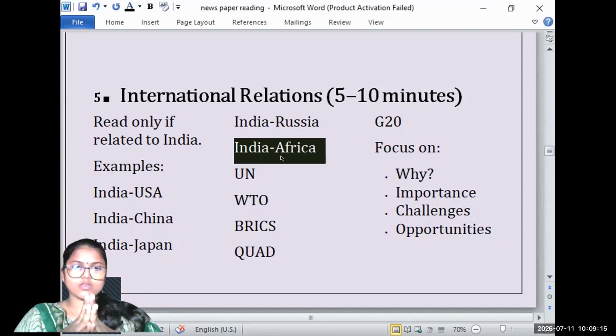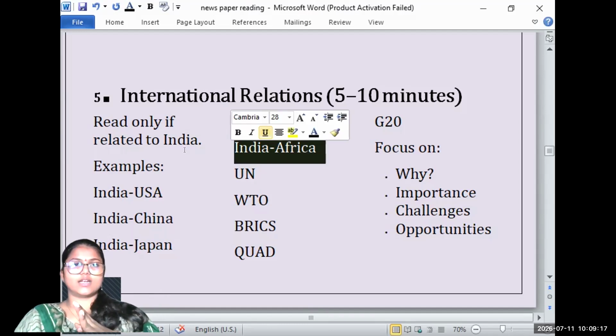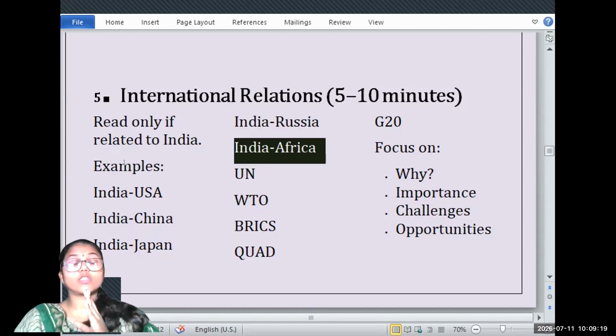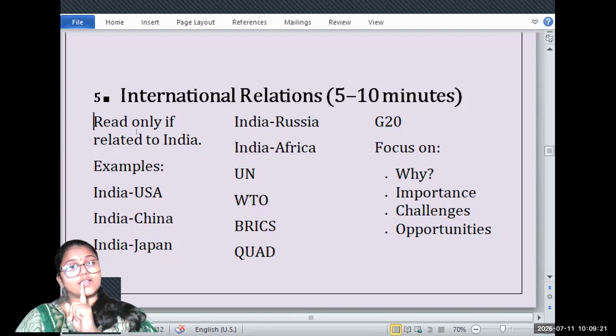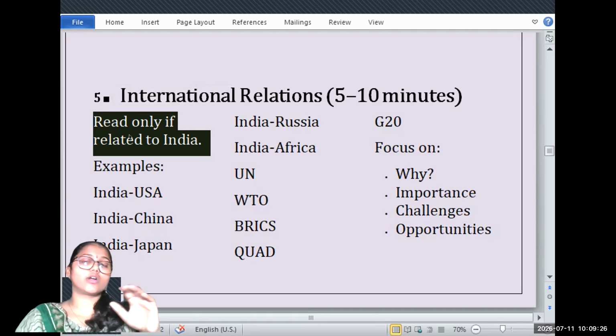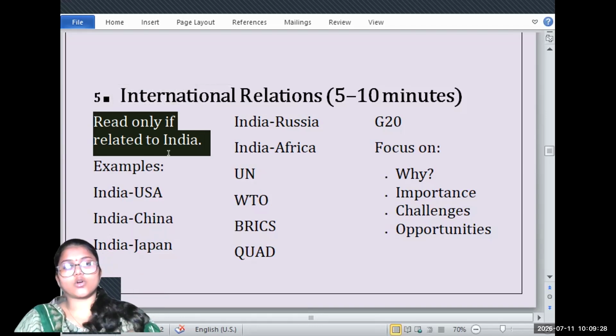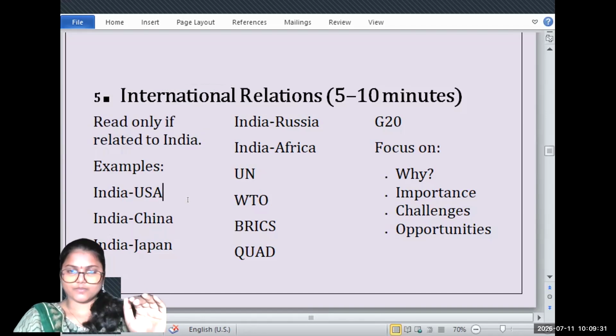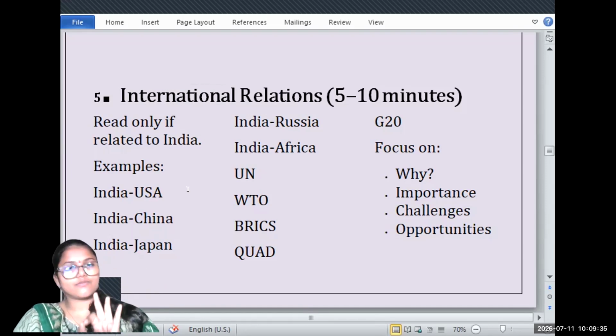So when you're reading international relations, be thorough with it, but read only the articles which are related to India. If any article does not have a major impact on India, you should avoid it. The less information you store, the more you will be able to write in the exam. Less is more.